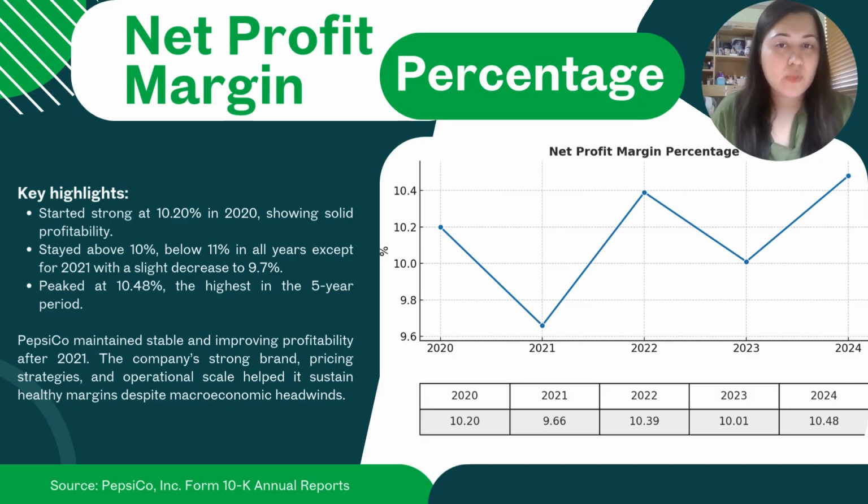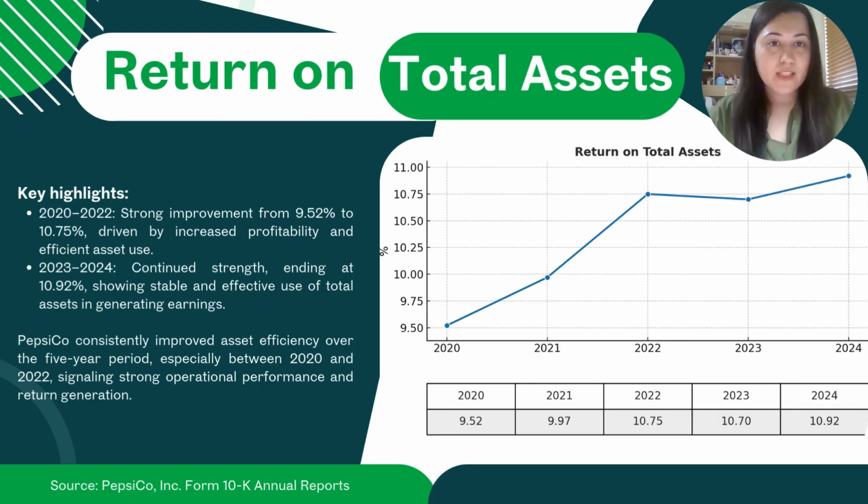And there was a slight decrease in 2021 to 9.7%, and it peaked in 2024. So overall, PepsiCo maintained stable and improving profitability after 2021. So the company's strong brand and pricing strategies also helped it, of course. And despite macroeconomic difficulties, it performed quite well.